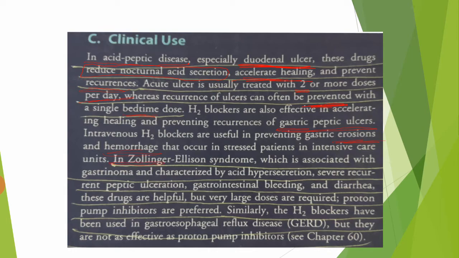Furthermore, in Zollinger-Ellison syndrome, which is associated with gastrinoma and characterized by acid hypersecretion, severe recurrent peptic ulceration, gastrointestinal bleeding, and diarrhea. These drugs are helpful in treating this Zollinger-Ellison syndrome, but very large doses are required. Usually we use the proton pump inhibitors like omeprazole.